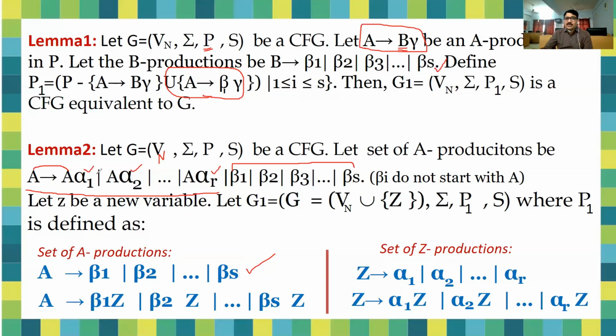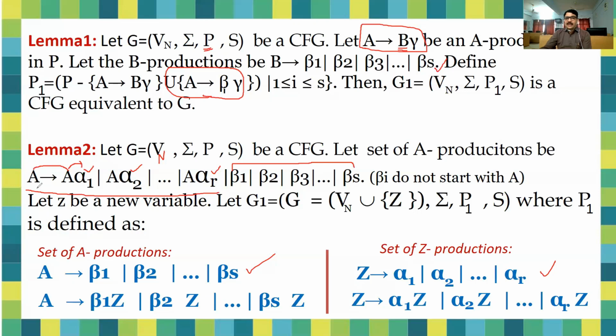This is the simple collection of variables and terminals that come after the left recursive variable, right? So you can write the productions of Z, that is alpha 1, alpha 2, alpha 3, alpha R. And similar to the previous A productions, we have to concatenate that Z variable, the introduced variable, along with alpha 1, alpha 2, alpha R. So finally, you can find the productions in the form of Z to alpha 1 Z, alpha 2 Z, alpha R Z, and simply Z to alpha 1, alpha 2, alpha R.